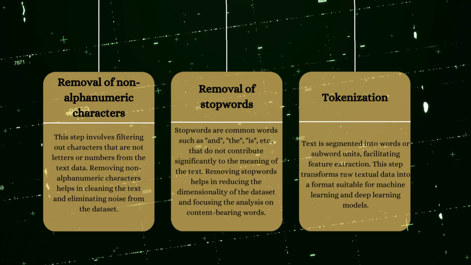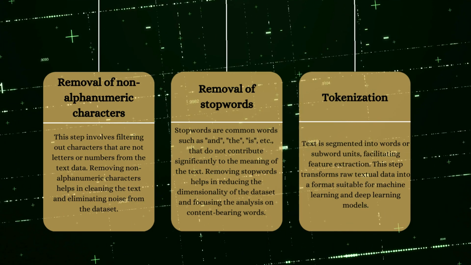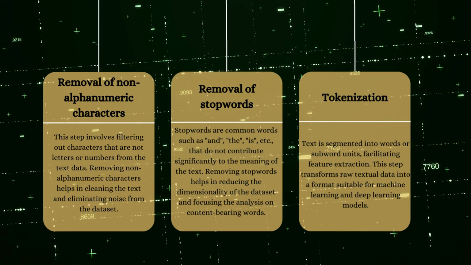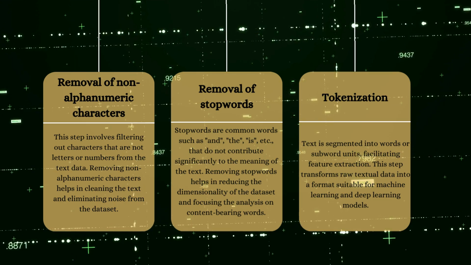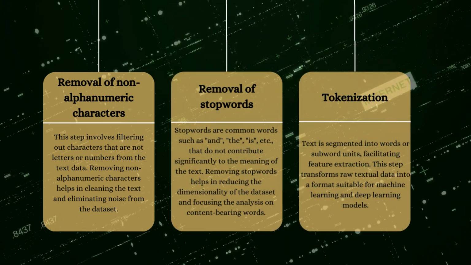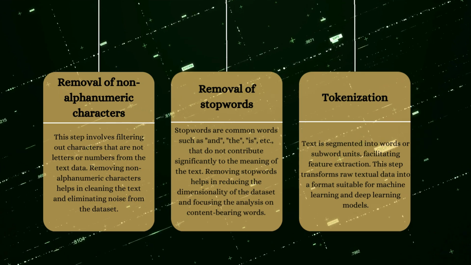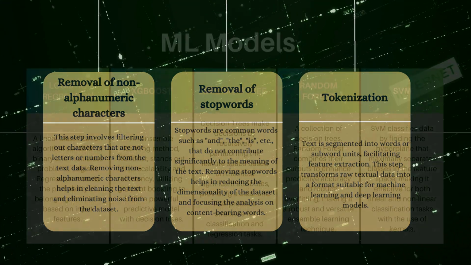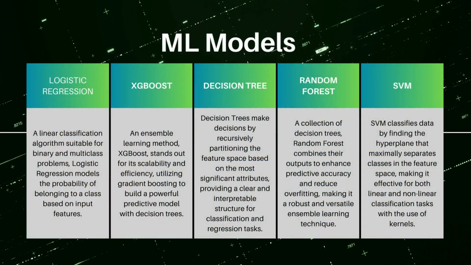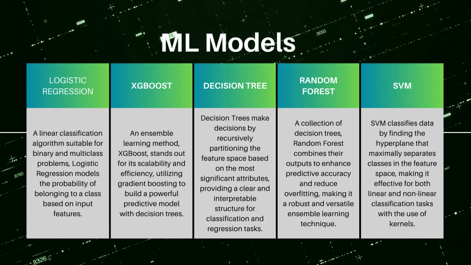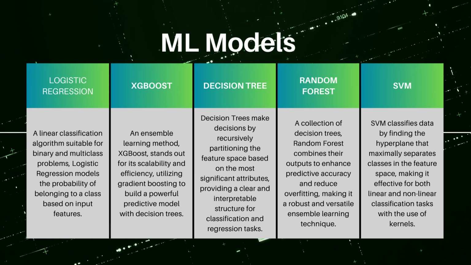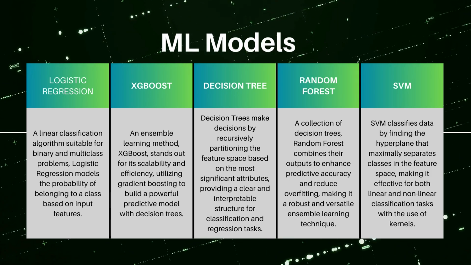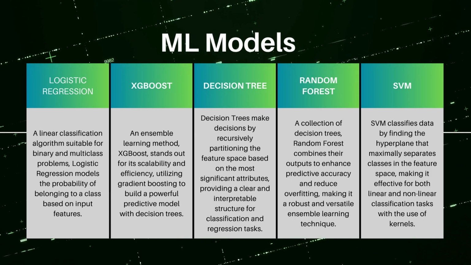Tokenization. Text is segmented into words or subword units, facilitating feature extraction. This step transforms raw textual data into a format suitable for machine learning and deep learning models. Moving on to the exploration of ML models that were used. Firstly, logistic regression, a linear classification method ideal for both binary and multi-class problems.